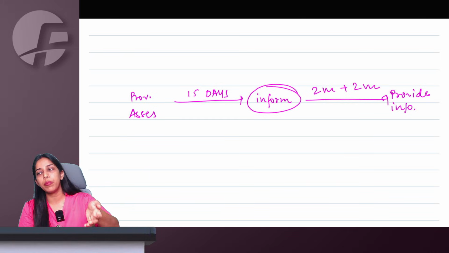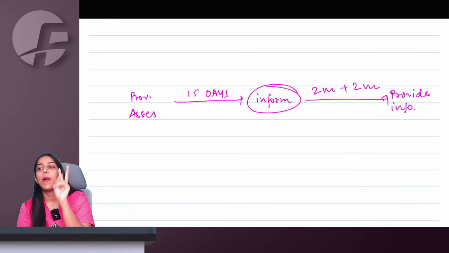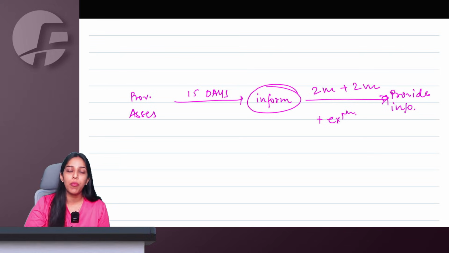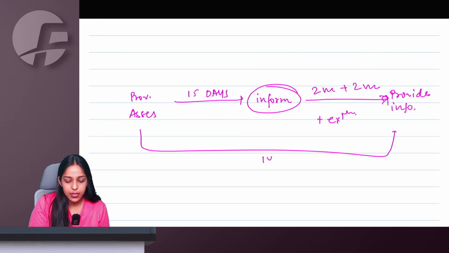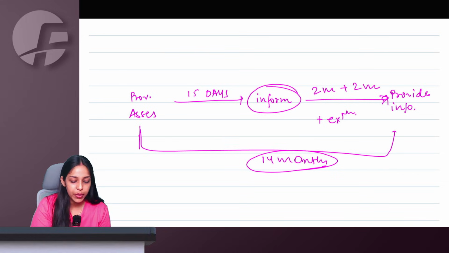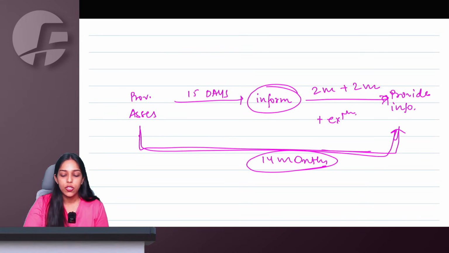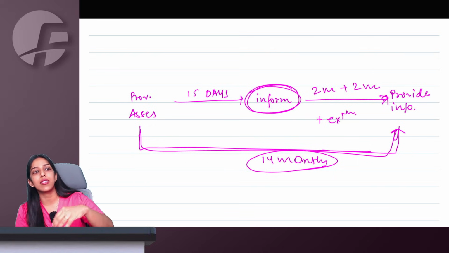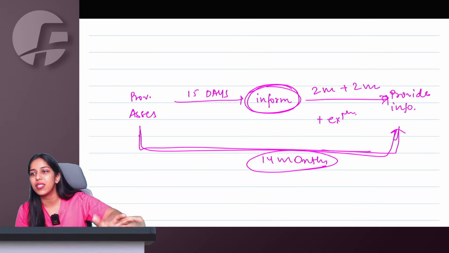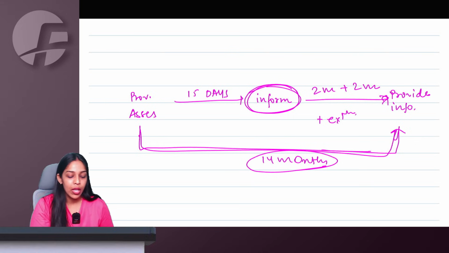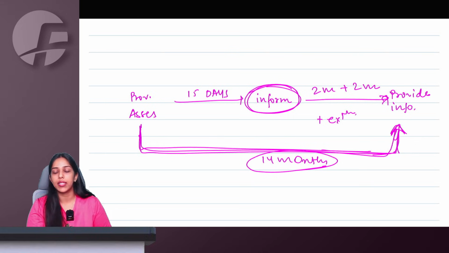The day on which they inform you, within 2 months, the normal time limit, plus an extension of 2 months, you have to provide the information. This can be extended further also, but the maximum extension possible can be 14 months from provisional assessment. So they are saying the normal time limit is 2 months plus 2 months from when they inform you. Let us say I ask for a 15 days extension plus a 1 month extension plus a 3 months extension. You can take extensions.